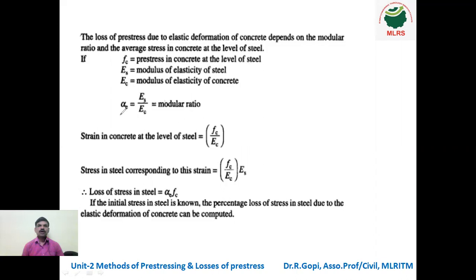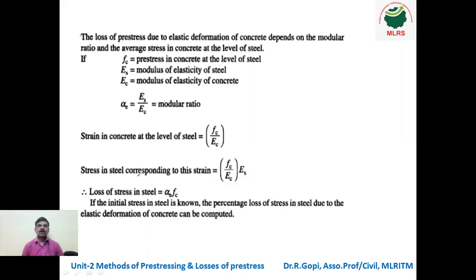Alpha is the modular ratio, Young's modulus of steel to concrete. What is meant by strain? Stress by Young's modulus. Strain in concrete at the level of steel is equal to fc divided by Ec, where fc is the stress in concrete and Ec is Young's modulus of concrete.